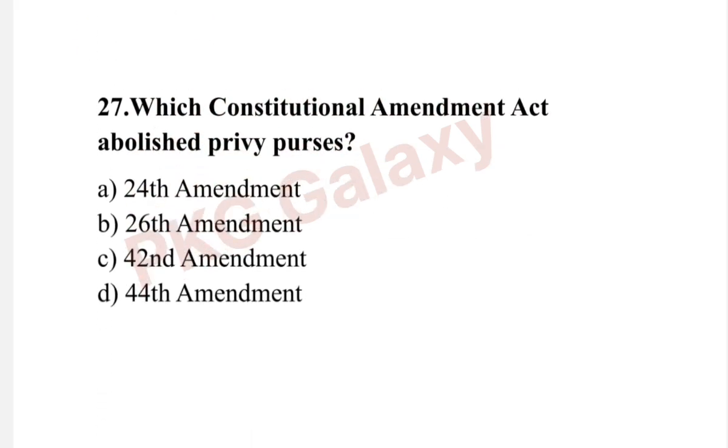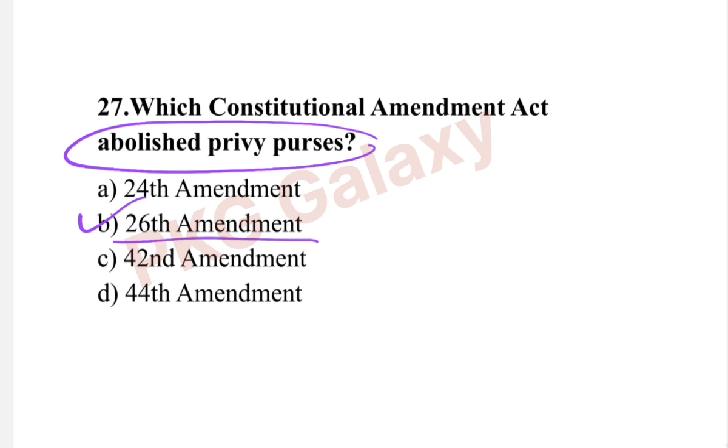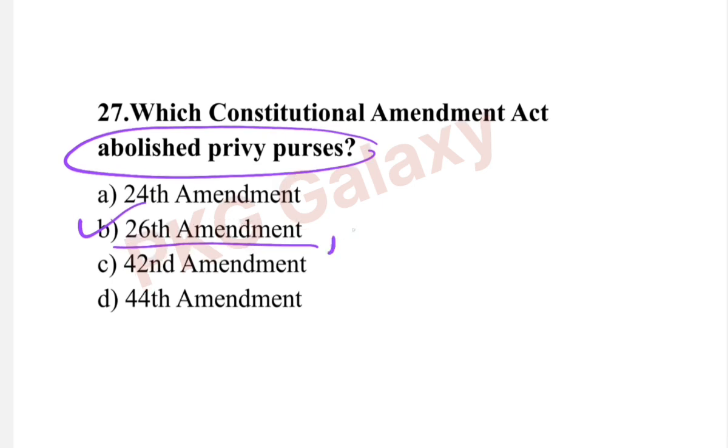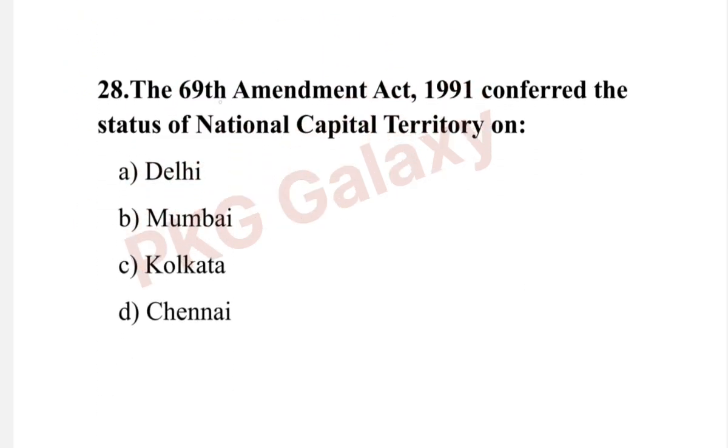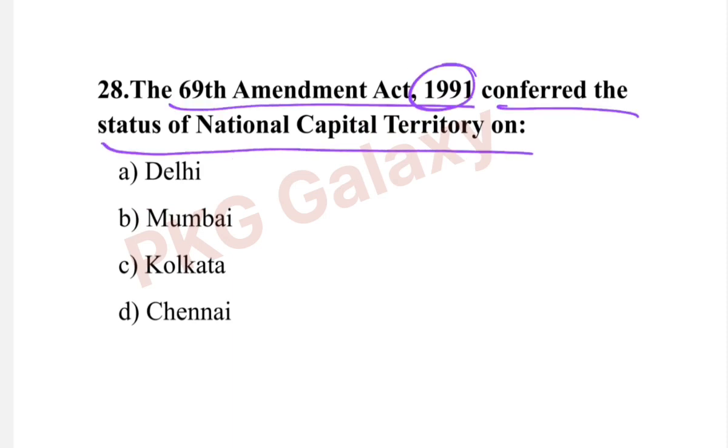Which Constitutional Amendment Act abolished privy purses? The correct answer is option B, 26th Amendment. This amendment was in the year 1971. Next question. The 69th Amendment Act 1991 conferred the status of National Capital Territory on? The correct answer is option A, Delhi.